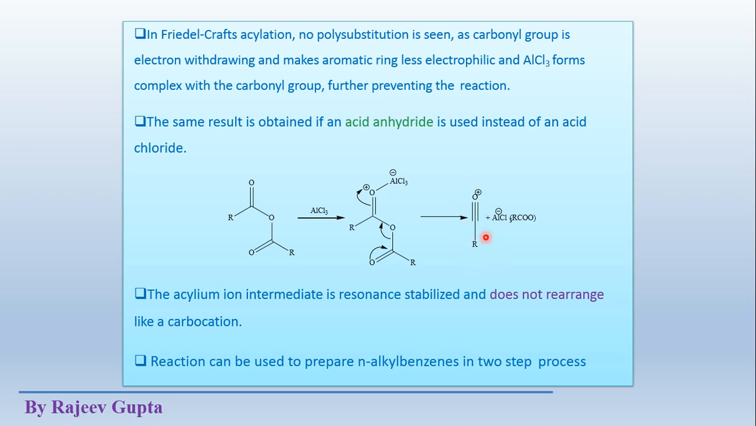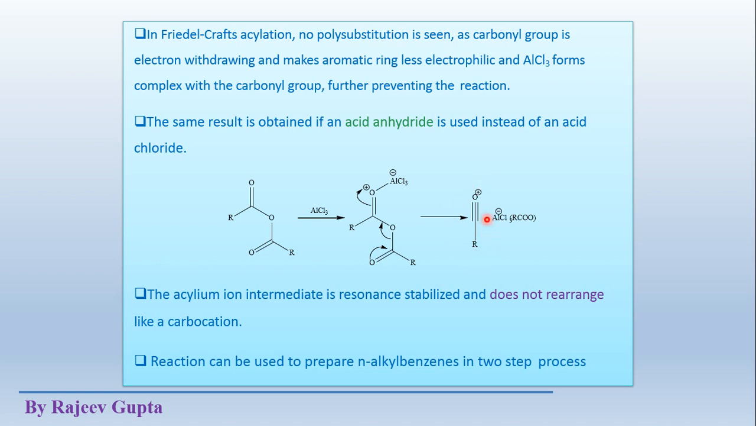Finally we will get this acylinium ion. That acylinium ion will work as an electrophile which reacts with the aromatic system. The acylinium ion intermediate is resonance stabilized and does not rearrange like a carbocation. See, this was the first drawback we have seen earlier, that there is a rearrangement in alkyl carbocation, but in acylinium ion there is no rearrangement possible, the possibility of rearrangement is zero, because this acylinium carbocation is resonance stabilized.